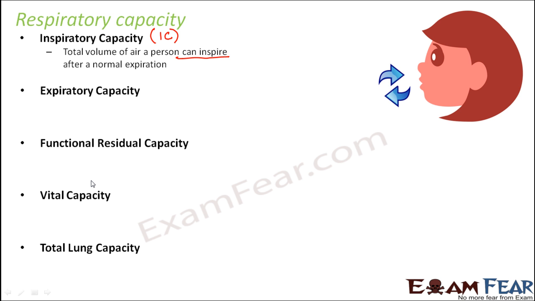So inspiratory capacity means how much is the capacity of your lung, that after a normal expiration, that is, after a normal breathing out, how much maximum you can breathe in. We can calculate this using our knowledge of the respiratory volumes. The inspiratory capacity would be equal to the inspiratory reserve volume, the additional volume of air which the person can take in by forceful inspiration, plus the tidal volume.